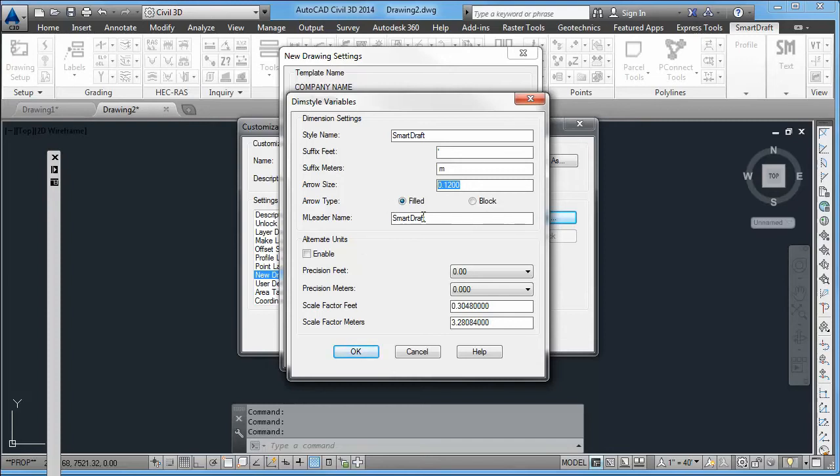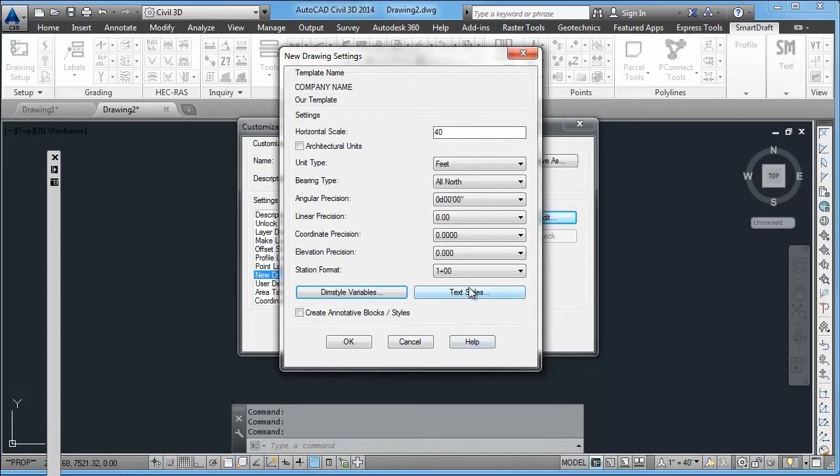Depending on your plotting setup, you can use the standard AutoCAD fill arrowhead, or you can use the SmartDraft block arrowhead, which will allow you to have a filled block, which for some plotting scenarios works better. But for most cases, filled will work fine.